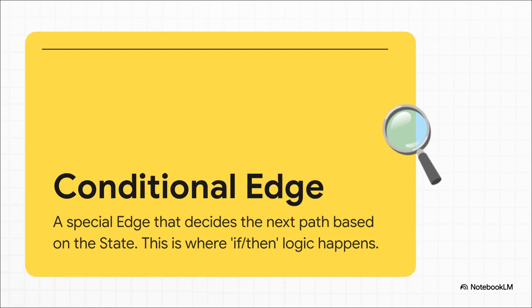And this is where the real magic happens. It's called the conditional edge. Now, this isn't just a simple path from A to B. Oh no. It's a decision maker. It actually looks at that shared project file, the state, and based on what's in there, it decides where to go next. This is the if-then logic that makes the loops, the self-correction, all of it possible.